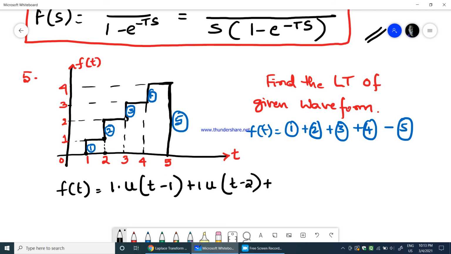Plus, now this is constant, now you need to see this. This is the step function now. Again the distance is 1, because 2 to 3 is distance 1, into u of t minus 3, because 3 is the delay at this point.